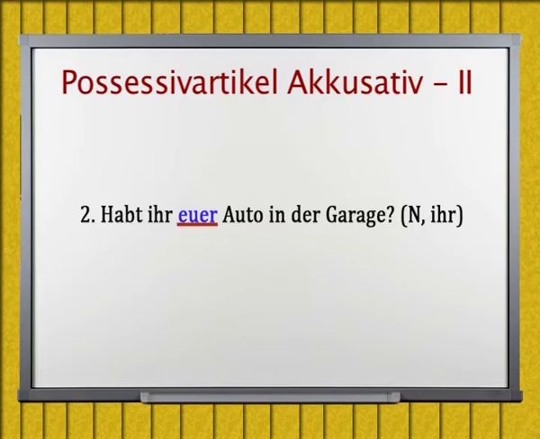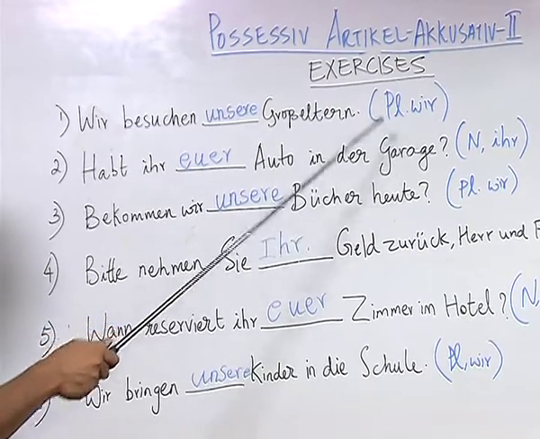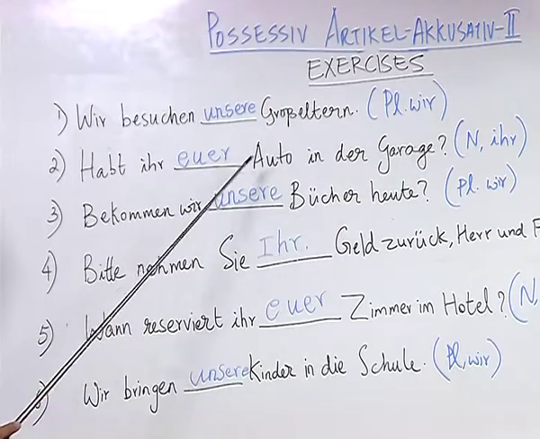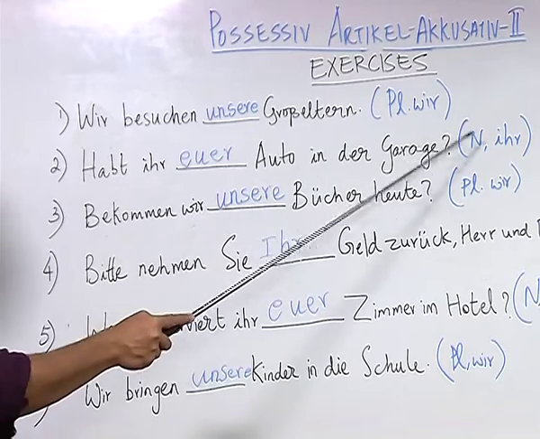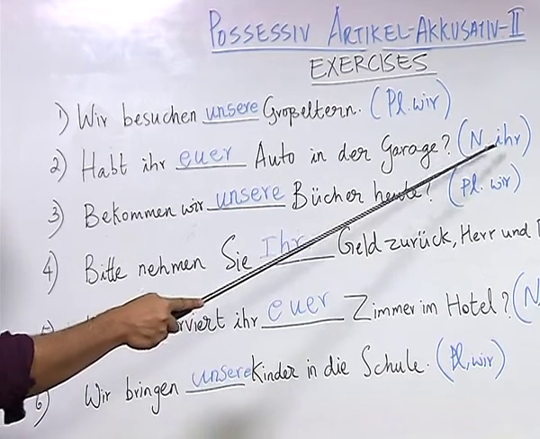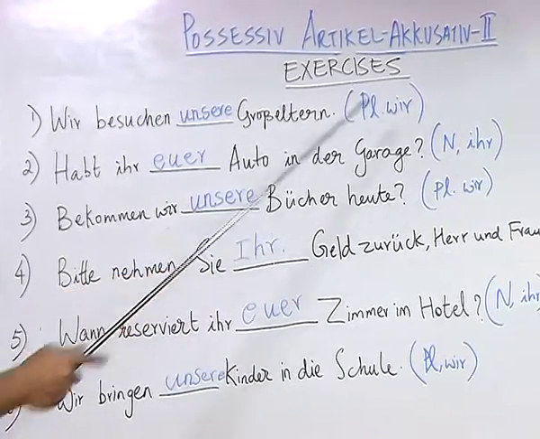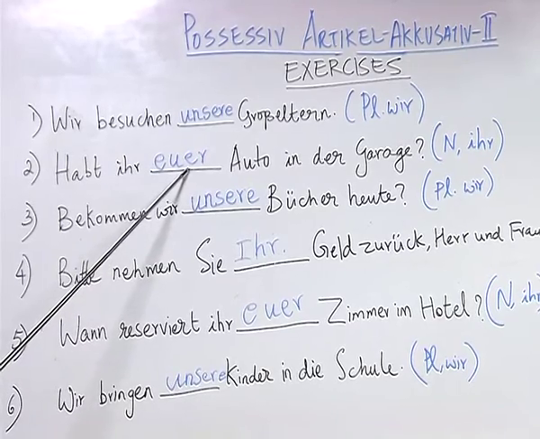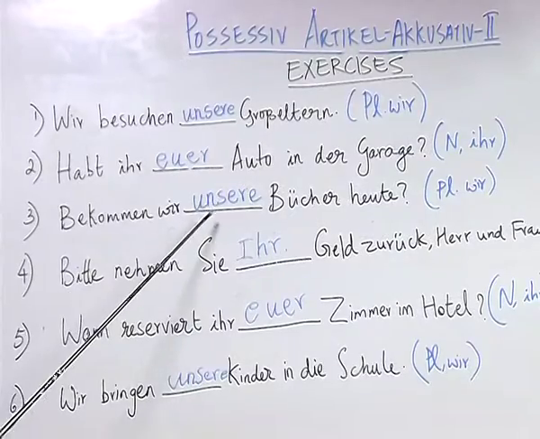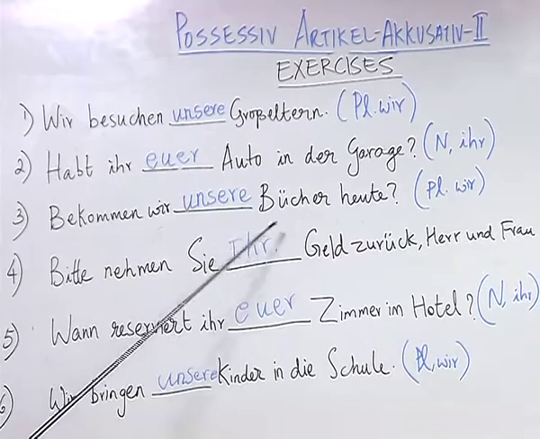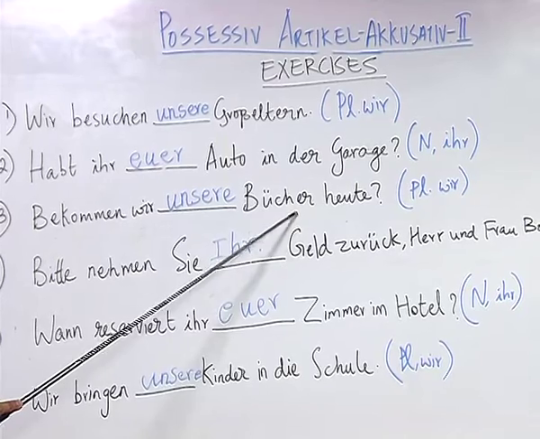Here, the word garage would be new to you. However, it is the same as in English, which means garage. Now, the student has written the correct answer, where the student identified that the noun Auto belongs to the neutral gender marked by N, and here we have the plural pronoun ihr. Combining these two factors, the student wrote the correct answer euer Auto. Bekommen wir unsere Bücher heute? Here the student has given the correct answer by combining the pronoun wir along with the plural noun Bücher.